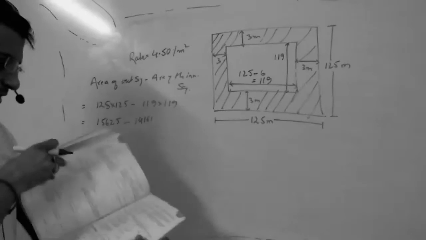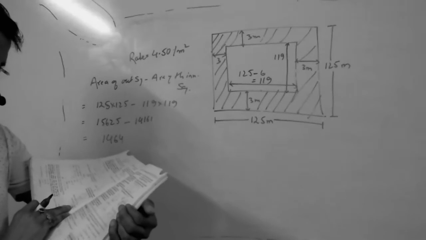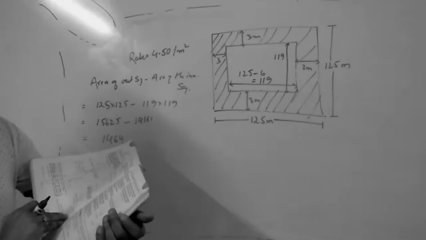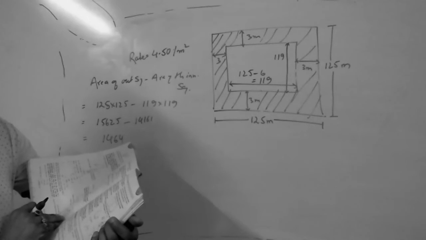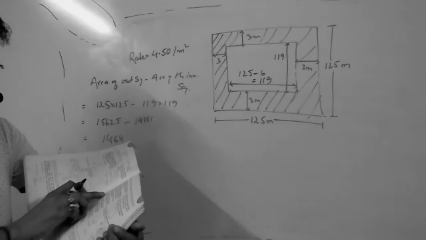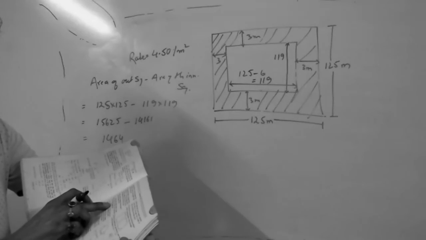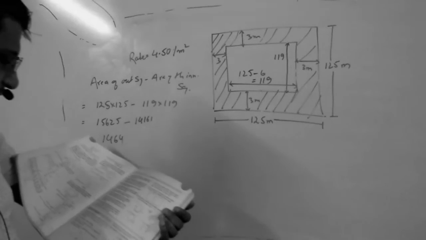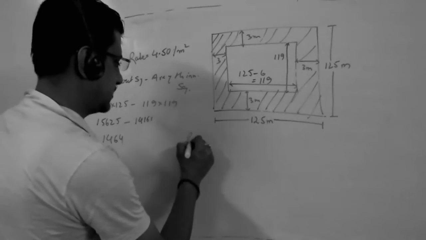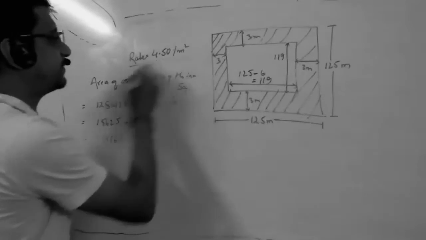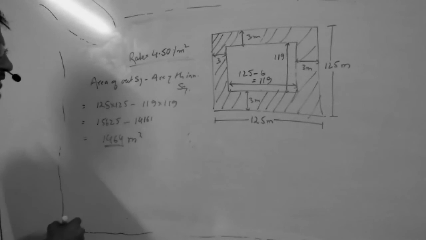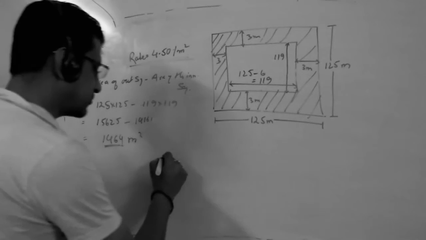Now the question is: find the cost of constructing it at rupees 4.5 per square meter. So the rate is 4.5 per square meter, correct? Rate is given as 4.5 per square meter, and you have got the pathway area as 1464. So Varun, what do we have to do for the total cost?